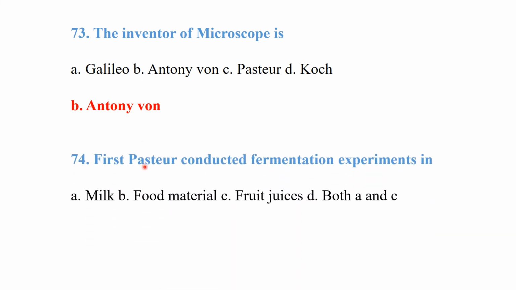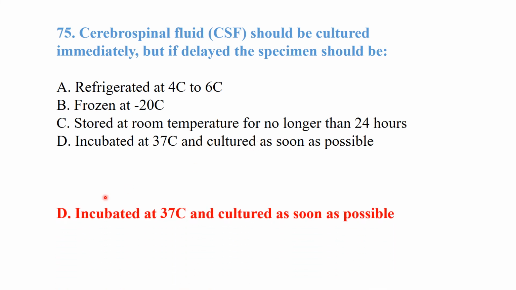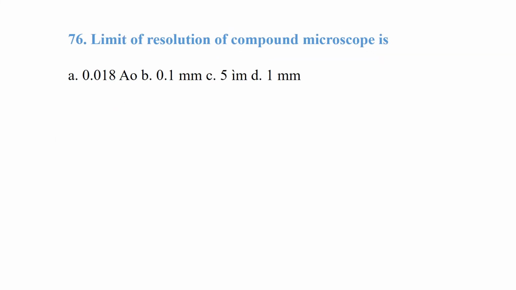Pasteur conducted fermentation experiments in fruit juices. Cerebrospinal fluid should be cultured immediately, but if delayed, the specimen should be refrigerated at 4 to 6 degrees Celsius, frozen to -20, stored at room temperature for no longer than 24 hours, incubated at 37, and cultured as soon as possible. So incubated at 37 and cultured as soon as possible.